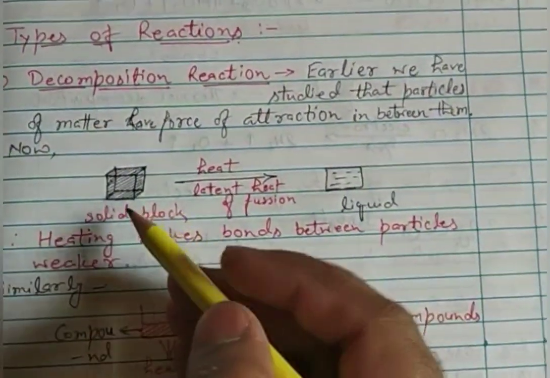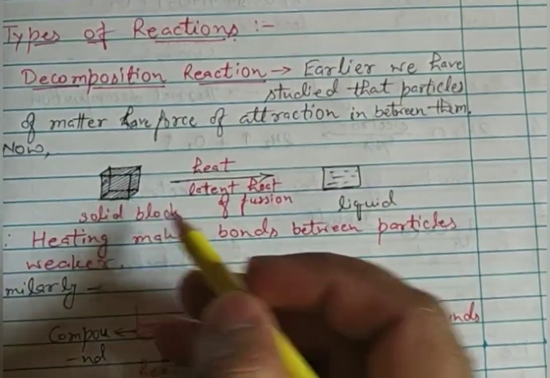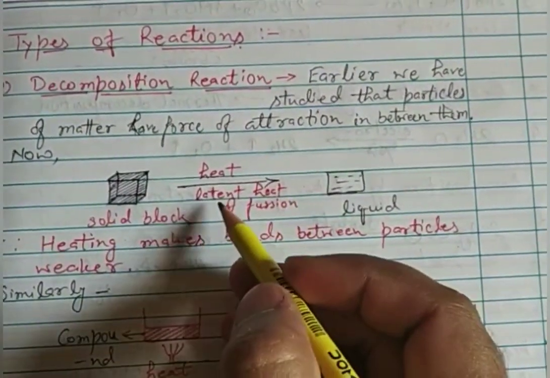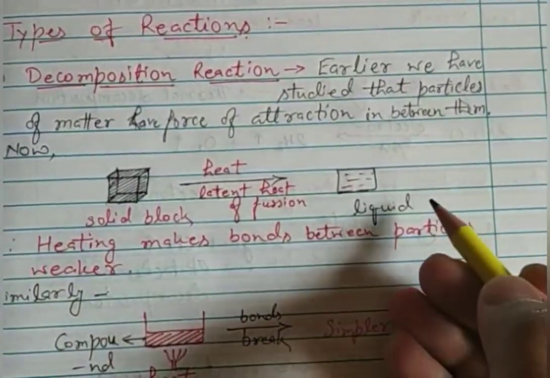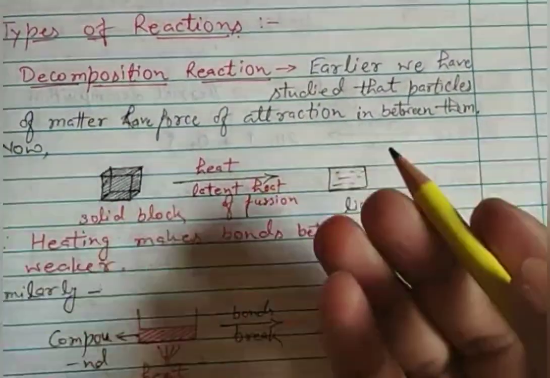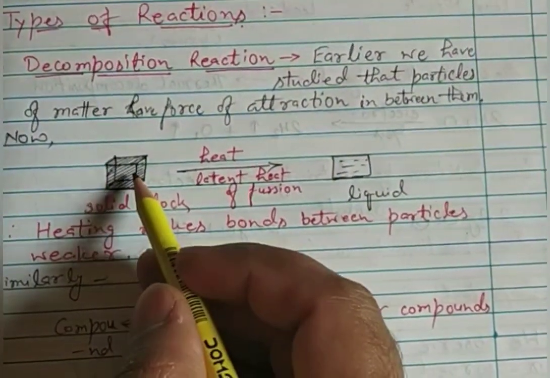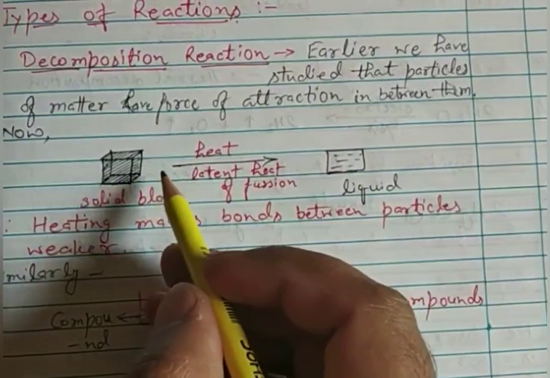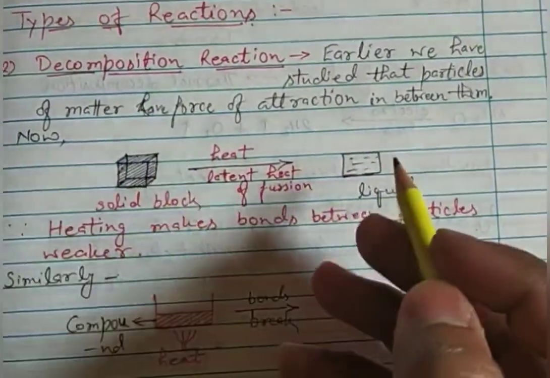Now, if we consider a block of a solid substance, and when we heat it, then by taking latent heat of fusion, what will happen? This solid will convert into liquid state. Why is it converting into liquid state? Because there is no change in the particles, there is no change in the atoms, but the change is there in the bonding. The bonds are broken and the state is changed.